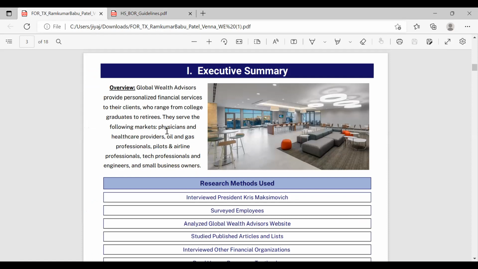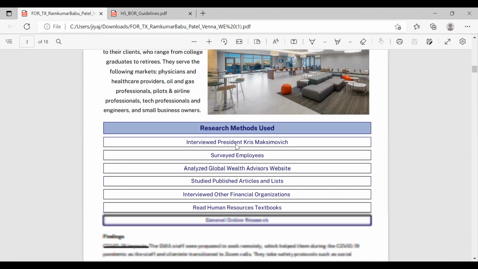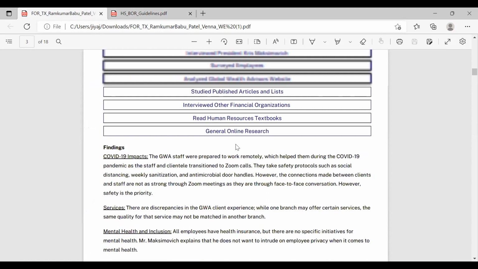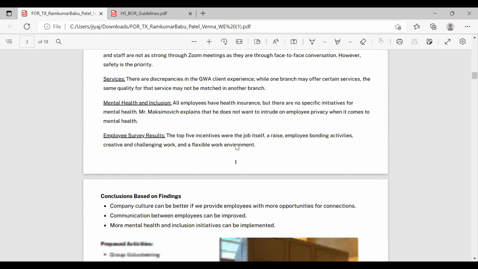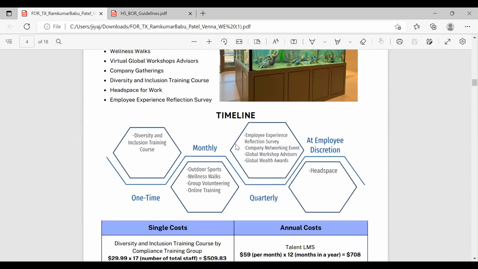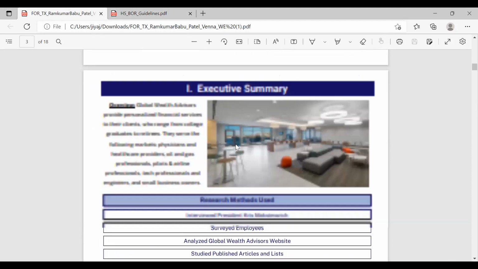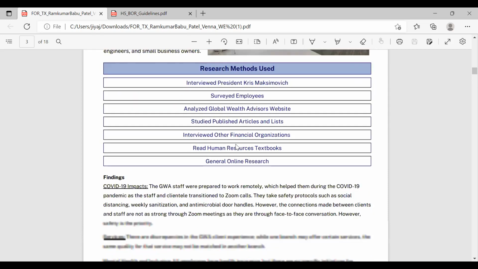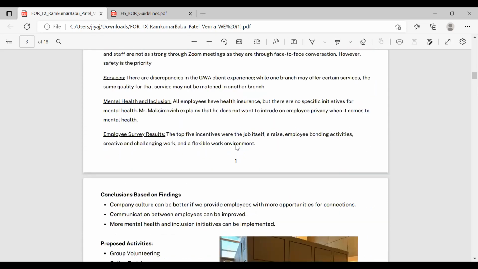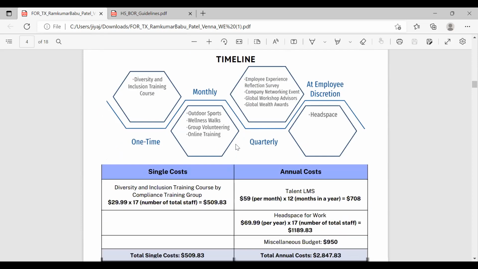After you finished writing the rest of your paper, come back and do the executive summary, because you'll be able to copy and paste much of the information you already wrote, and you'll know what to put. So I suggest keeping 1 to 3 pages blank and just coming back to it. Our executive summary was 2 pages long, and it basically just has the overview of our business, the research methods we use, the findings of those researches, the proposed activities, conclusions, the timeline, and our budget.